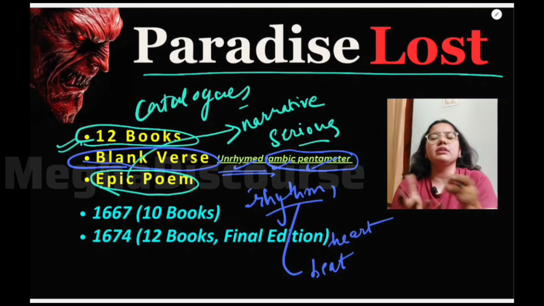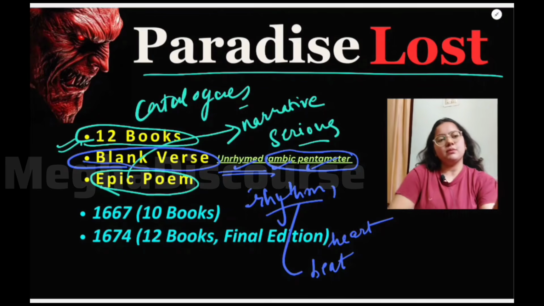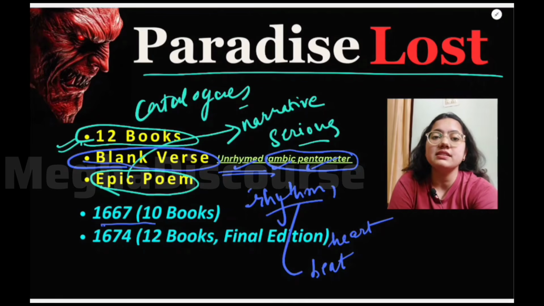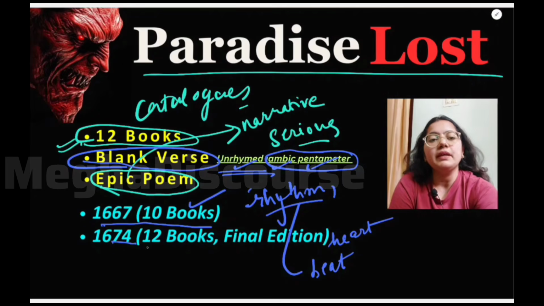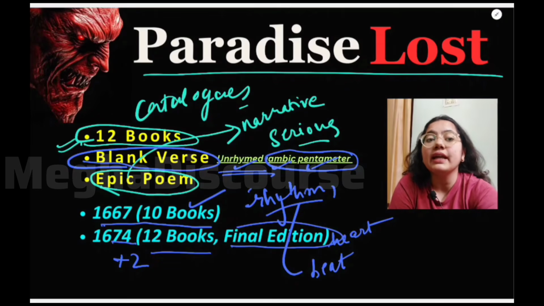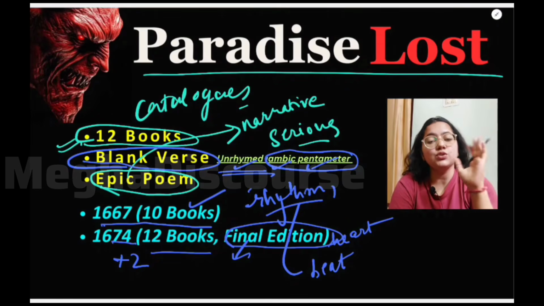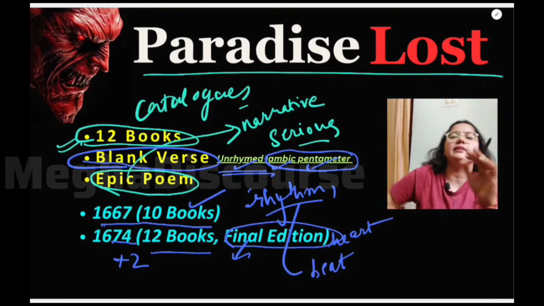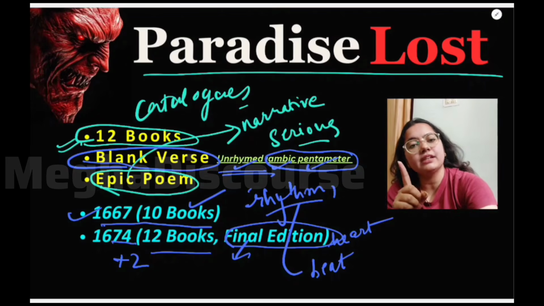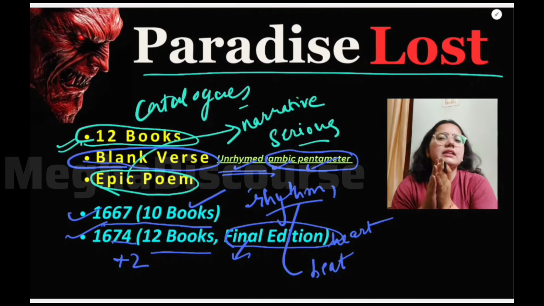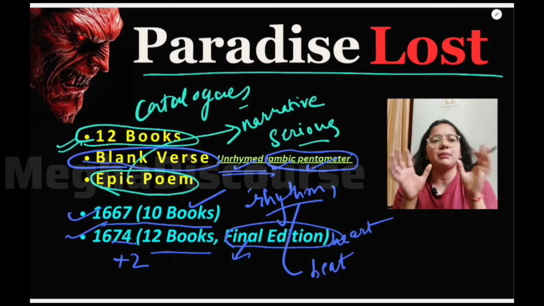Now let us talk about the publishing year of this poem. Basically, in 1667 Milton produced these 10 books, and in 74 he added 2 more books, thus making it 12 books, and this was his final edition that we read today. So from this slide, what you have to learn is that Paradise Lost has 12 books, the publishing dates of both editions, that it is written in blank verse, and that this is an epic poem.